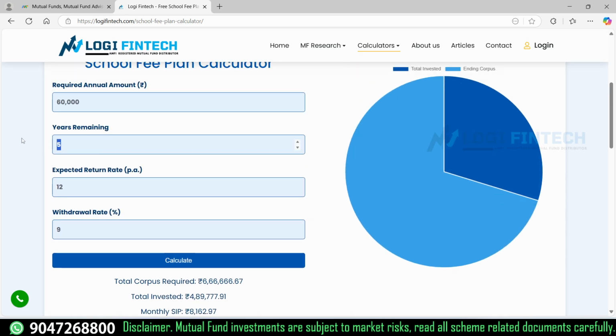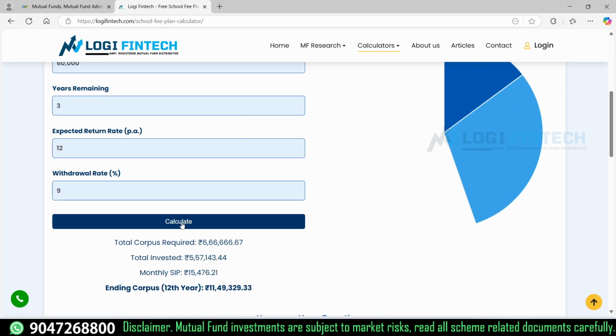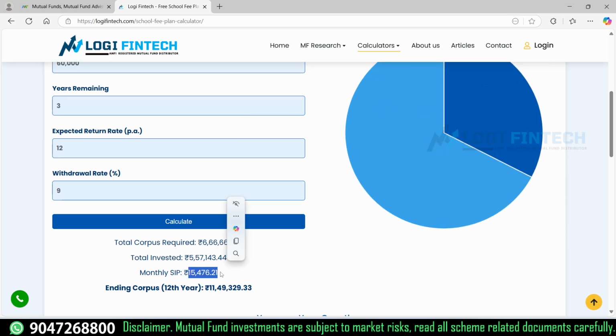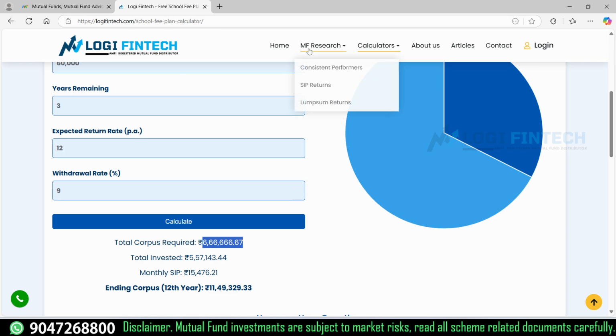If your term is very short, your SIP will increase. Instead of 8,000, you have to pay 15,000. That is the concept: the shorter the duration, the higher the investment; the longer the duration, the lower the investment, because of the power of compounding. So in this case, you require a capital of 6.6 lakh.